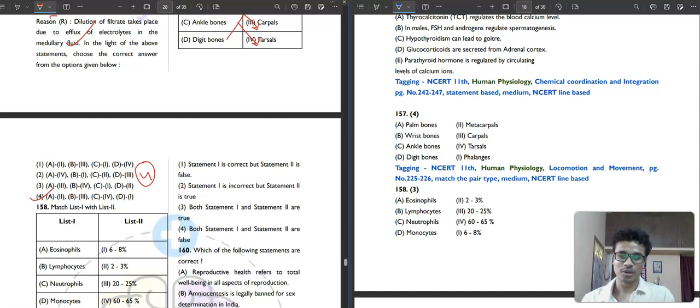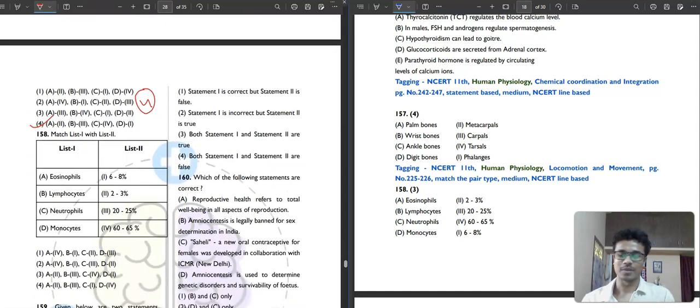Then we have to match again. Eosinophil, how many percent? Eosinophil is 2 to 3%. Which is the lowest? That will be basophil, because that is like 0 to 1%. So when you practice in your first year of MBBS, when you go to the physiology lab and have to find all these WBCs, never say you found basophil, because it is very rare to find. 99% of the time you will find neutrophil or lymphocyte.